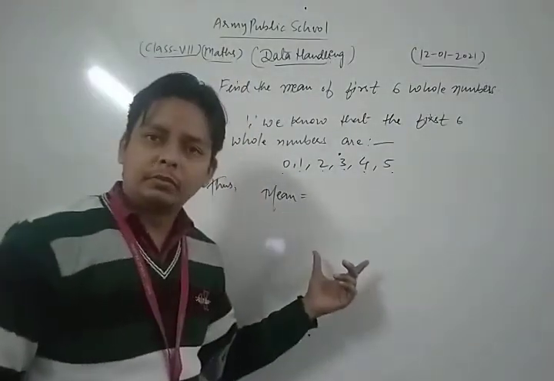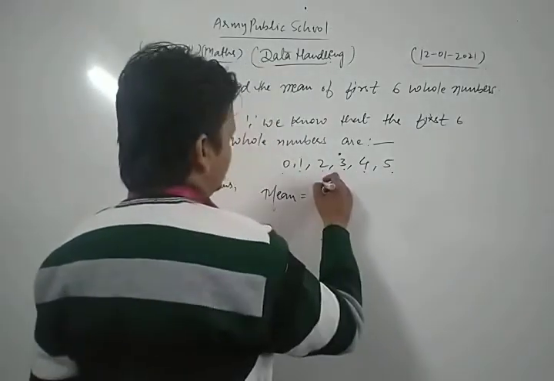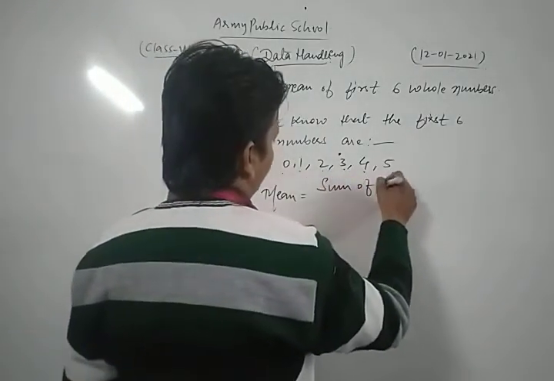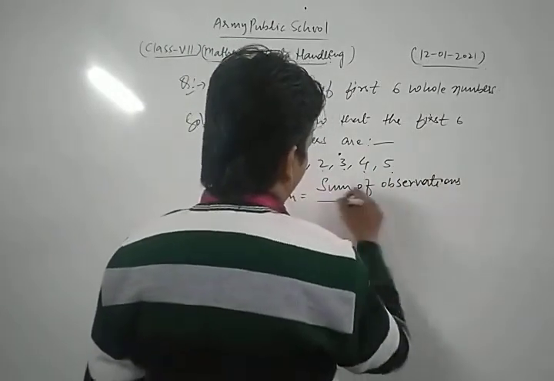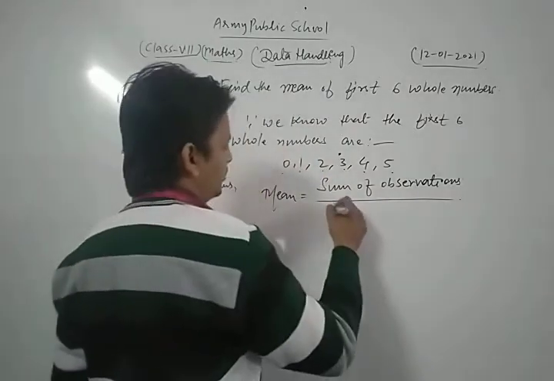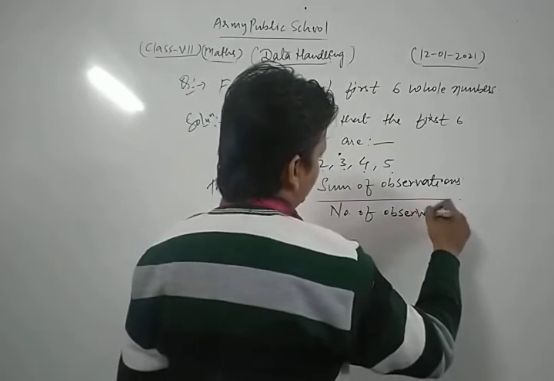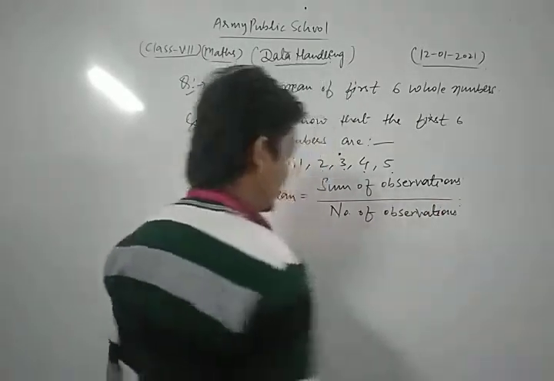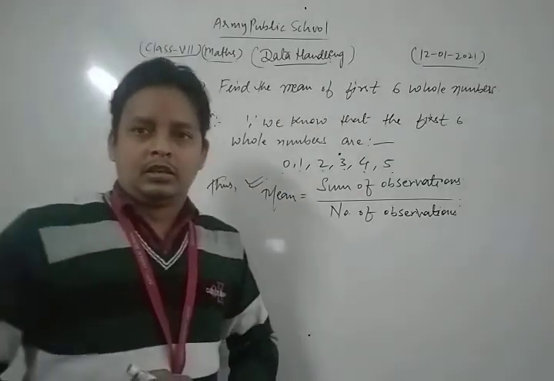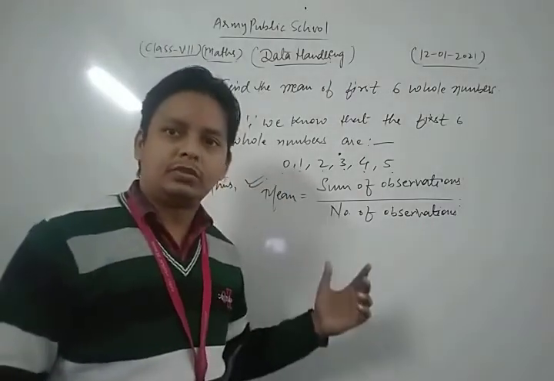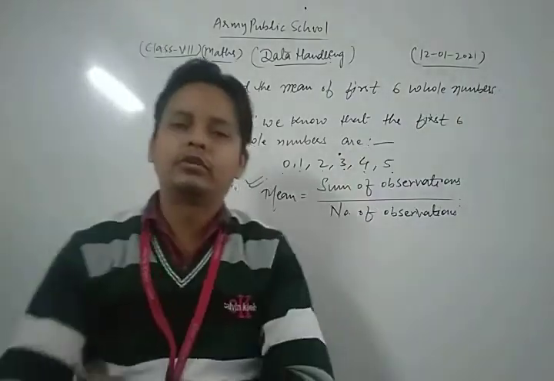Now we apply the formula for mean. The formula is: mean is equal to the sum of observations divided by the number of observations.